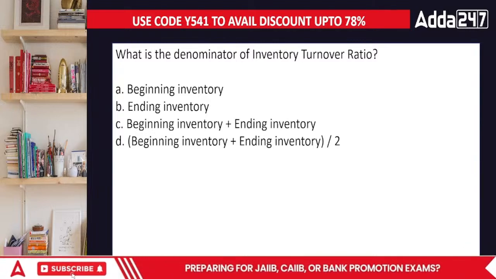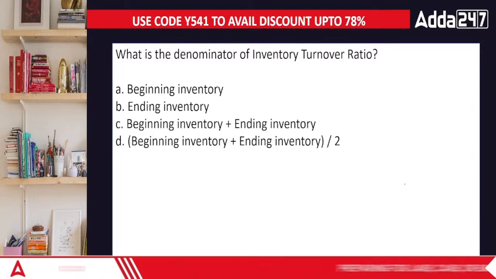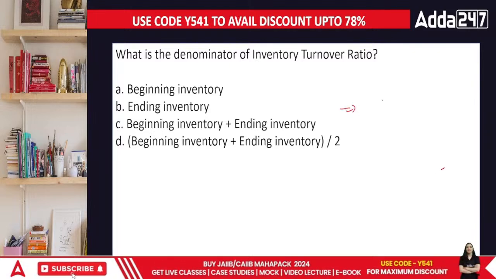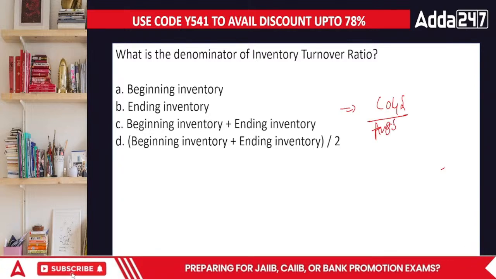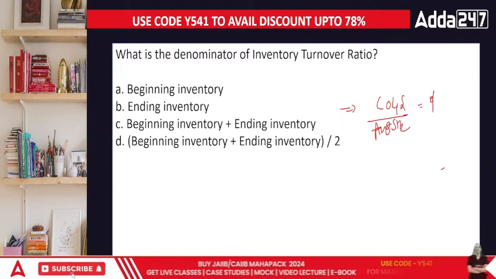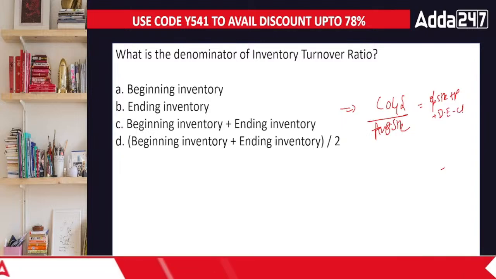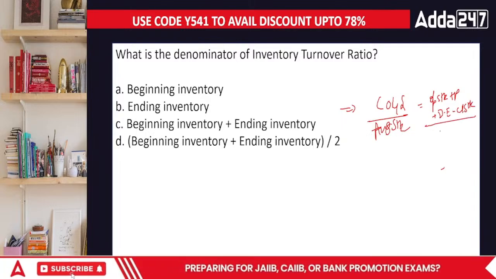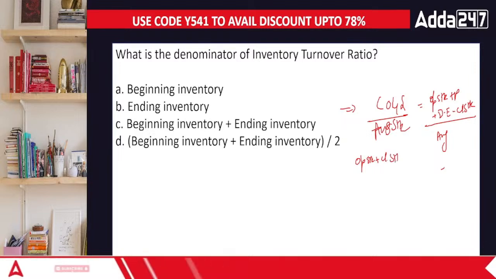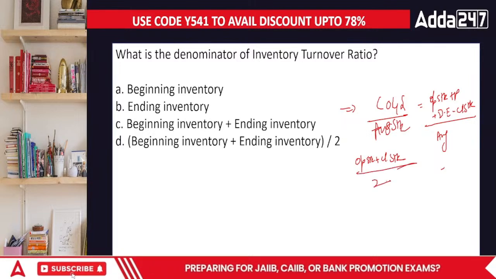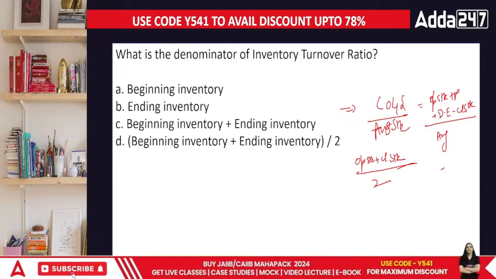Inventory turnover ratio can be defined with this formula: cost of goods sold divided by the average stock, where cost of goods sold is opening stock plus purchase plus direct expense minus closing stock, divided by the average. Average is what? Opening stock plus closing stock divided by 2. Done, everyone? What is the denominator?